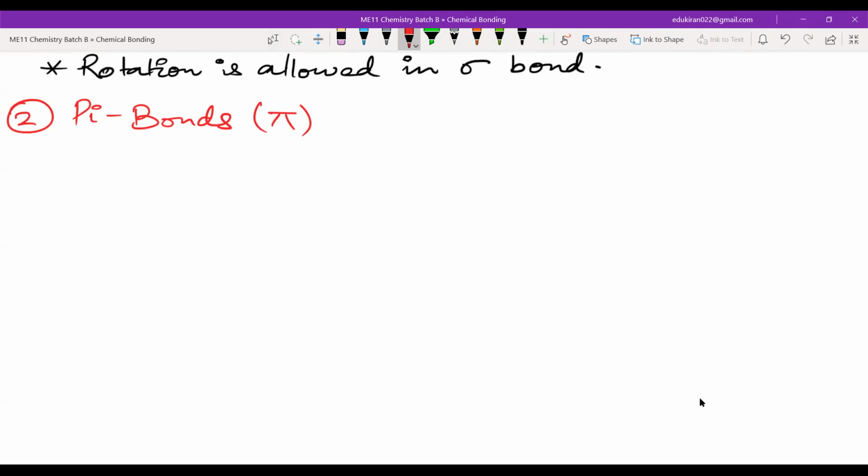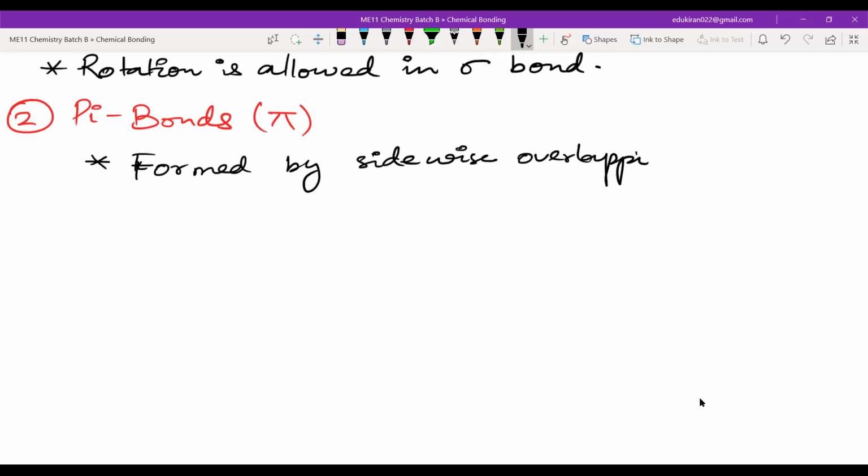Okay, this is pi bond. Now, what about pi bonds? The first point is that they are formed by sidewise overlap.